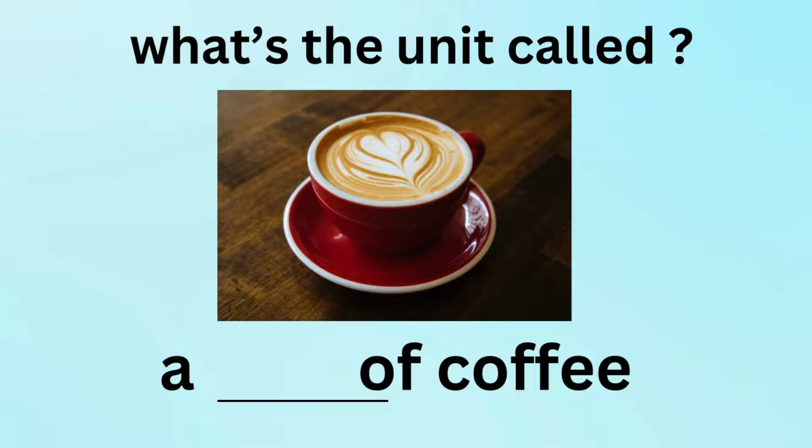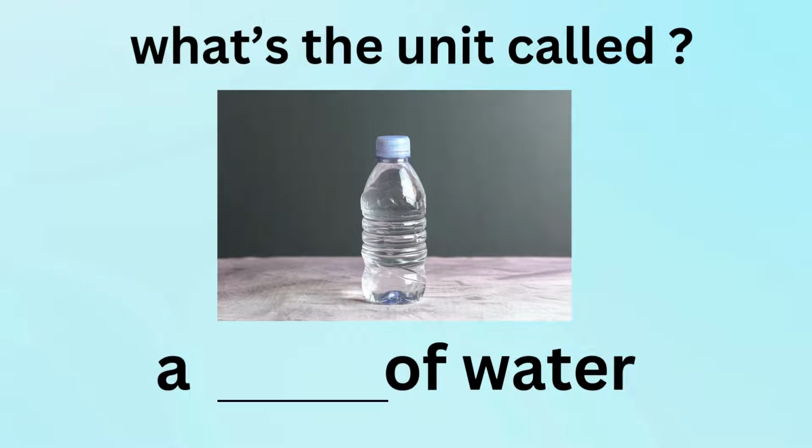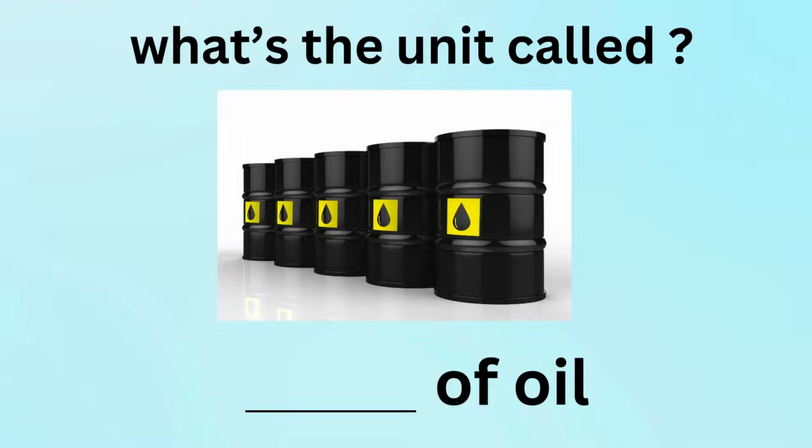What's the unit called? A cup of coffee. What's the unit called? Flagon of wine. What's the unit called? A bottle of water. What's the unit called? Bucket of water. What's the unit called? Barrel of oil.